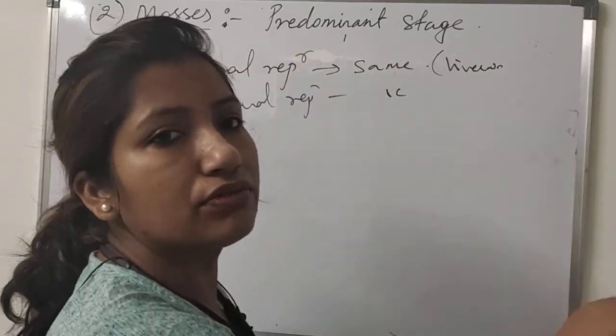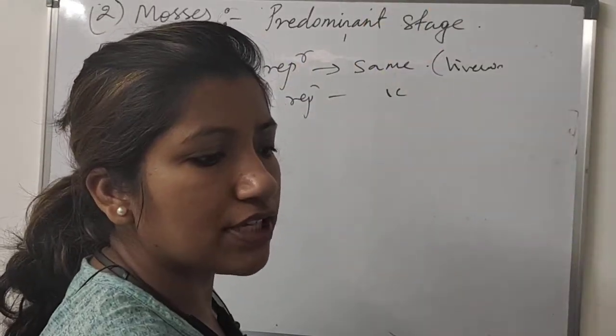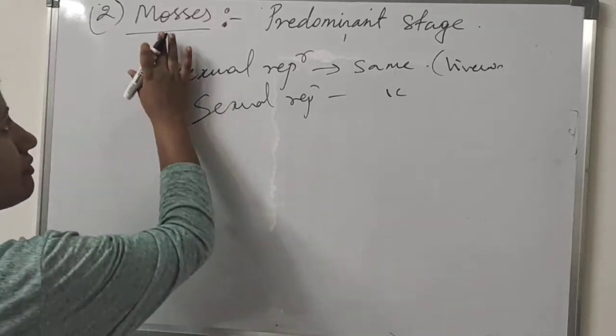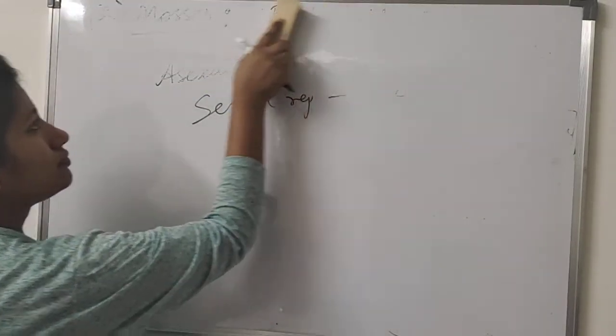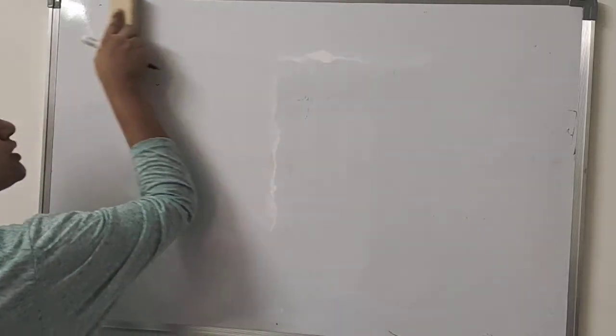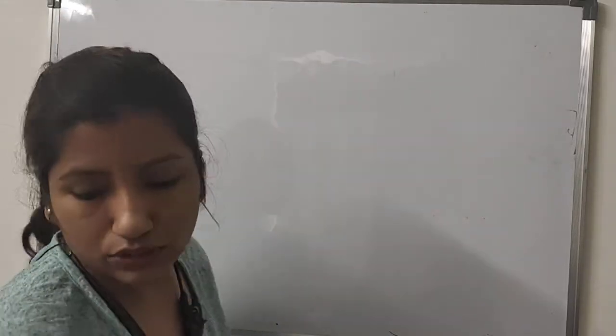You can go back to the liverwort; what we have studied in asexual and sexual reproduction is the same for mosses also. Mosses also opt for budding in asexual reproduction.